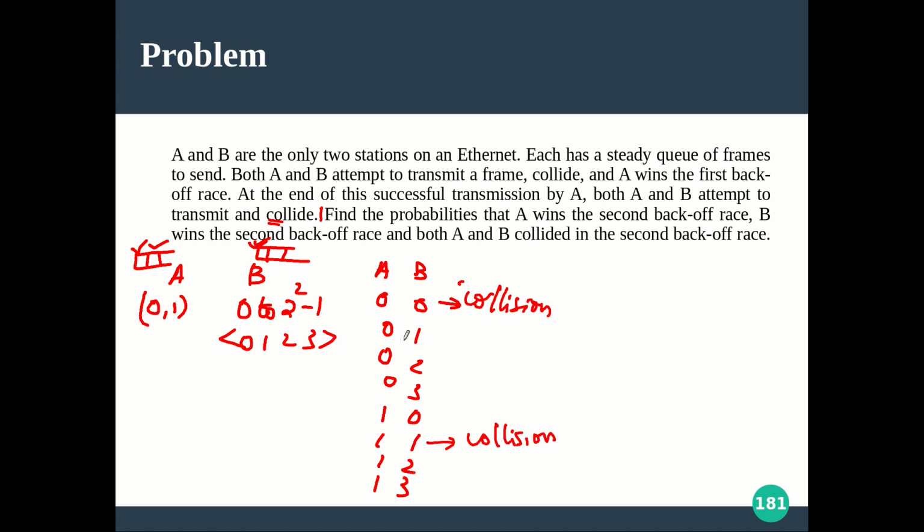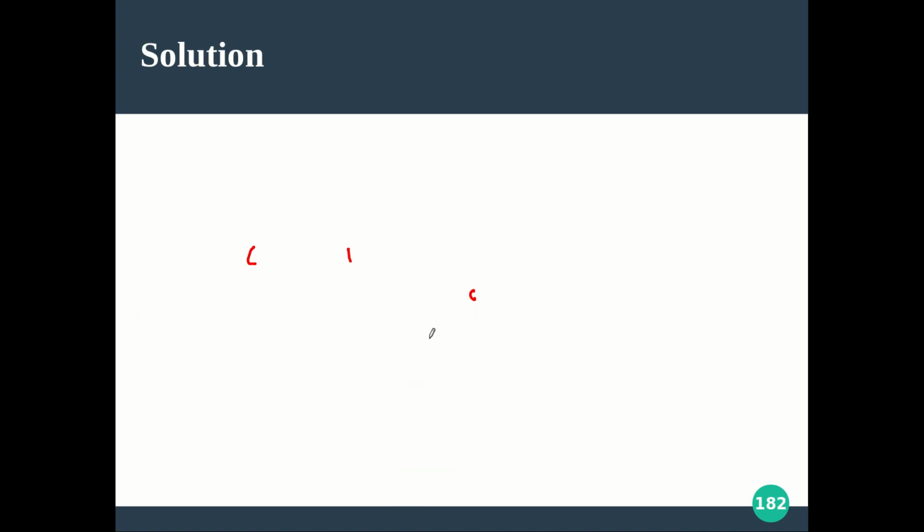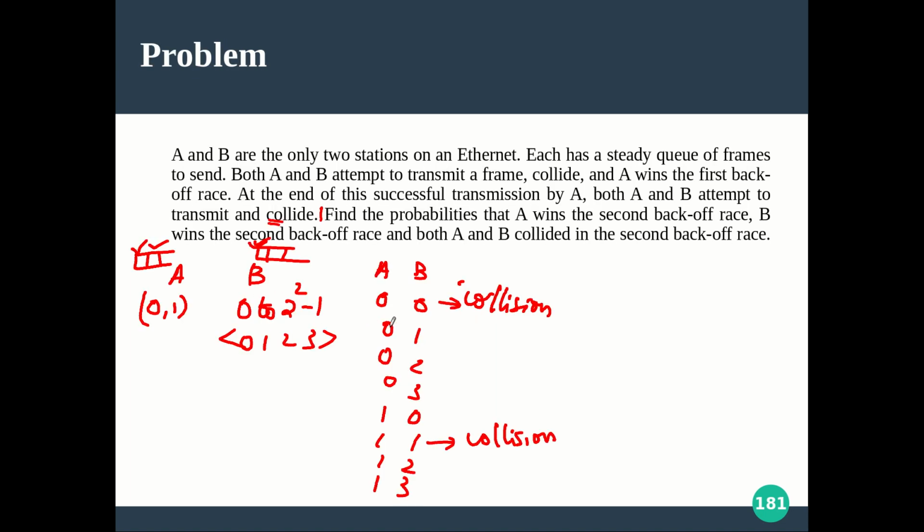Now 0,1 means what? A is trying immediately. And after one slot of time, A may try with its third frame and it may collide with B or not. We don't know the status of B, but what we know is for the time being, when A is trying immediately, B is not sending its data, right? So now the media is in A's hand, so A wins. Similarly, for this one, after 2 slots of time only B will try again, and that time it may collide with A or not, that we don't know. But when A is trying at the 0th slot, B is not sending the data, so definitely A wins again. Similarly, here also A wins.